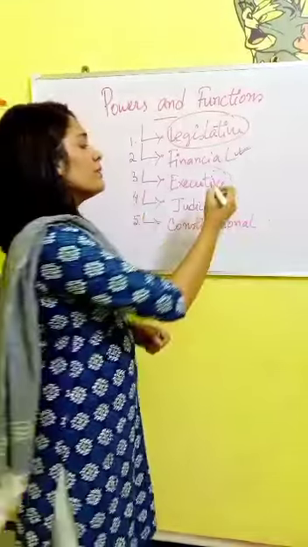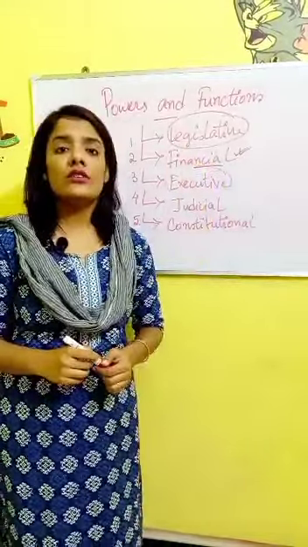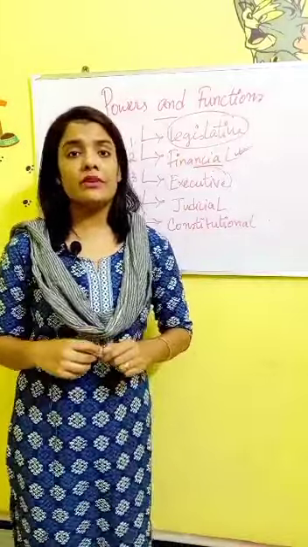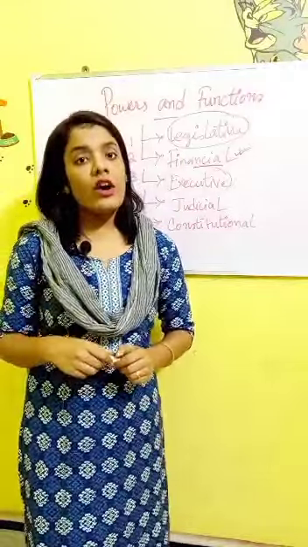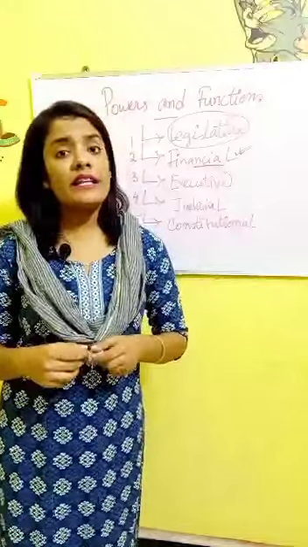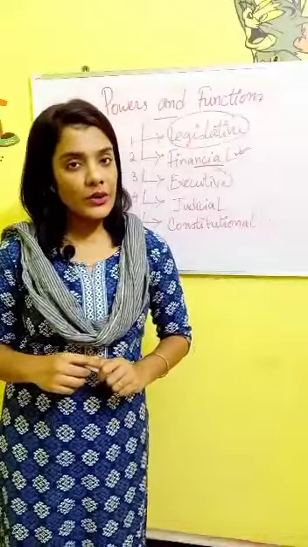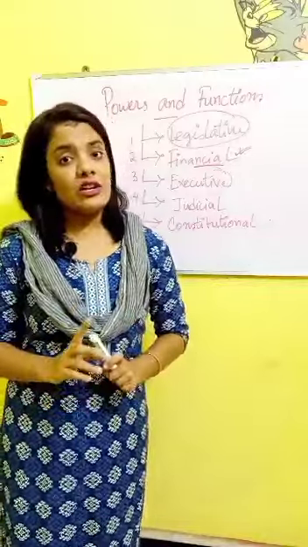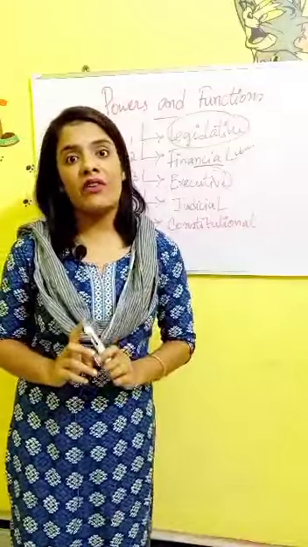Now we are going to discuss the money bill, or the financial power of the parliament. Always remember, children, that a money bill always originates in the Lok Sabha, or the lower house of the parliament. So what about the Rajya Sabha? Rajya Sabha can only delay that money bill for 14 days. After the bill is passed from the Lok Sabha, it goes to the Rajya Sabha. Obviously, Rajya Sabha can suggest certain recommendations and send the bill back to the Lok Sabha. But it depends entirely upon the Lok Sabha whether to accept that recommendation or not. A budget session or a money bill, everything is held in the Lok Sabha. Rajya Sabha only exercises a delaying power of 14 days.